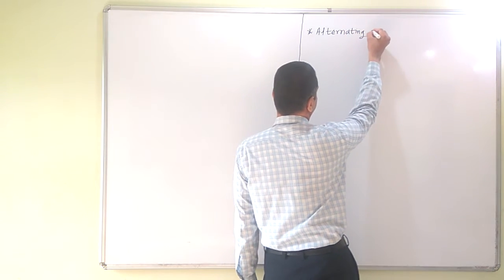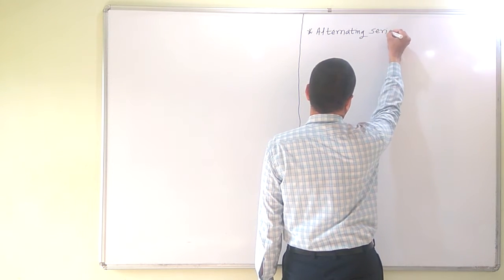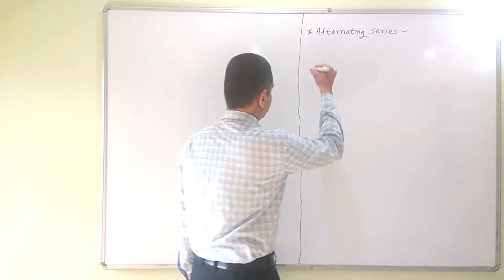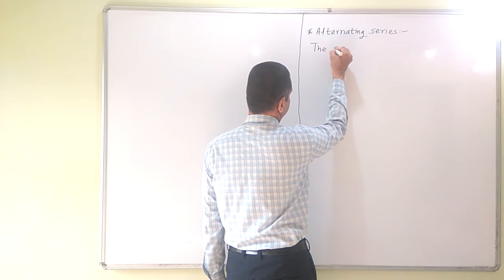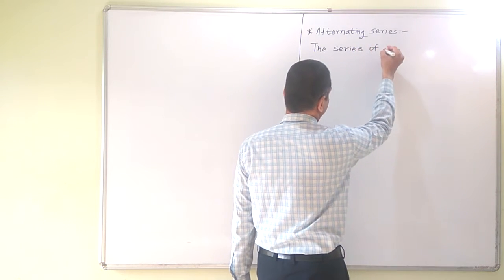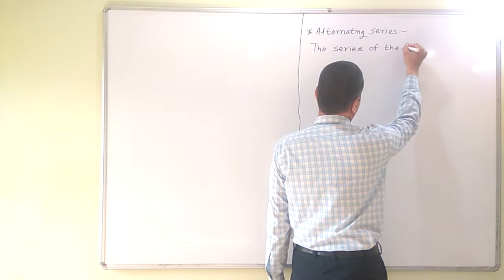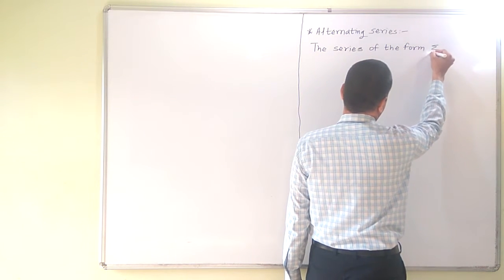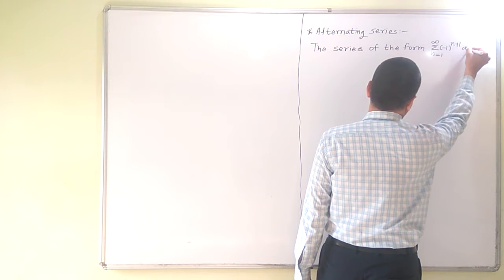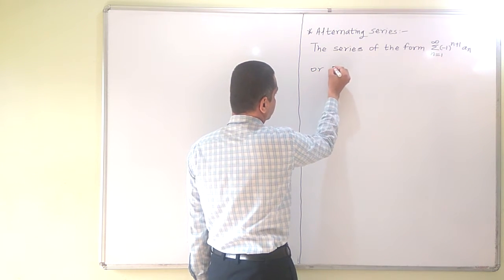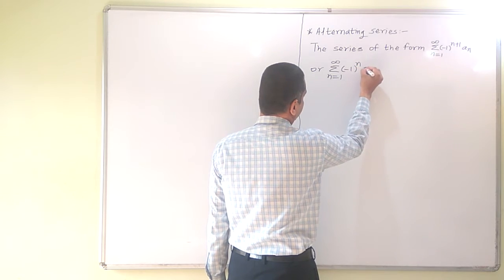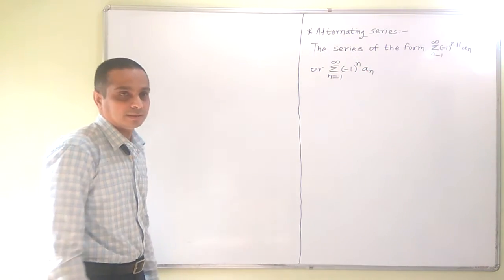Alternating series: the series of the form summation n is equal to 1 to infinity minus 1 raised to n plus 1 an, or series n is equal to 1 to infinity minus 1 raised to n an, where an